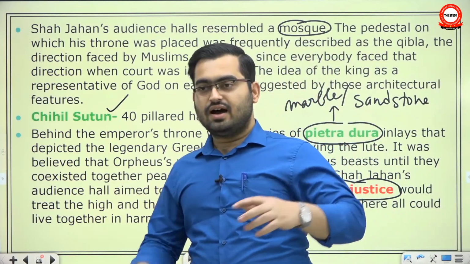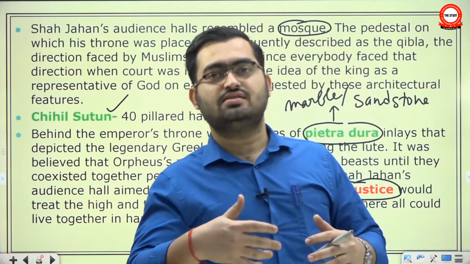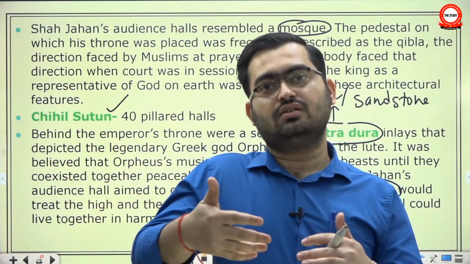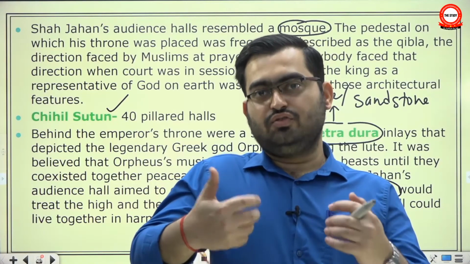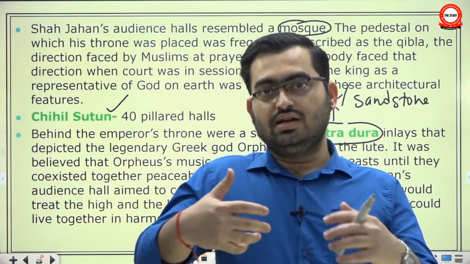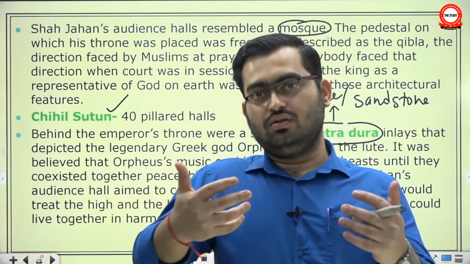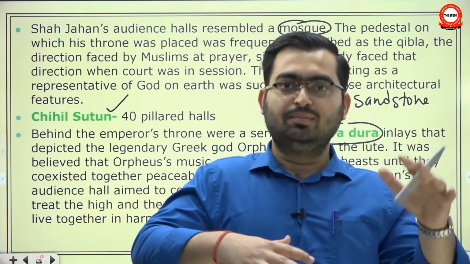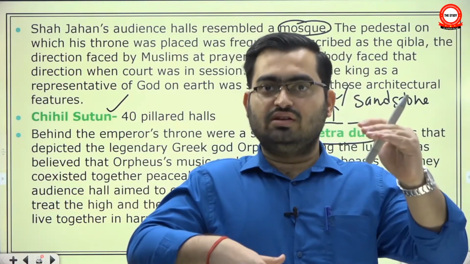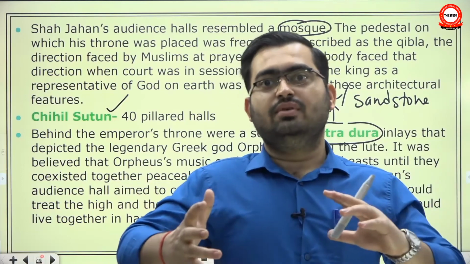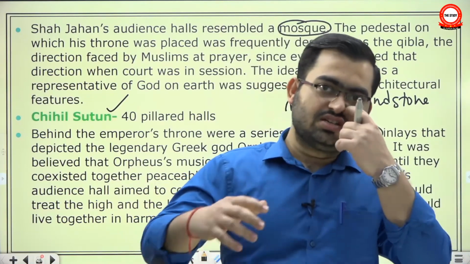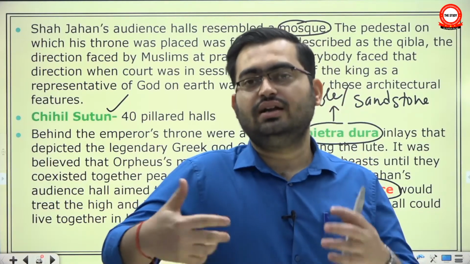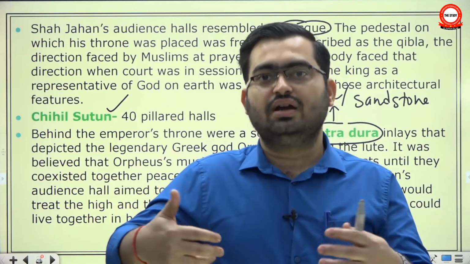In a way, what they are trying to emphasize is that the Badshah is as powerful, if not more powerful than nature, because nature has asked a ferocious beast to be ferocious. Yet he says that my justice is so grand that I can treat people who are differently placed in society, the richest among the rich and the poorest among the poor, and make them live harmoniously. So the idea behind this chapter is not to study architecture. The idea behind this chapter is to study the message behind the architecture.